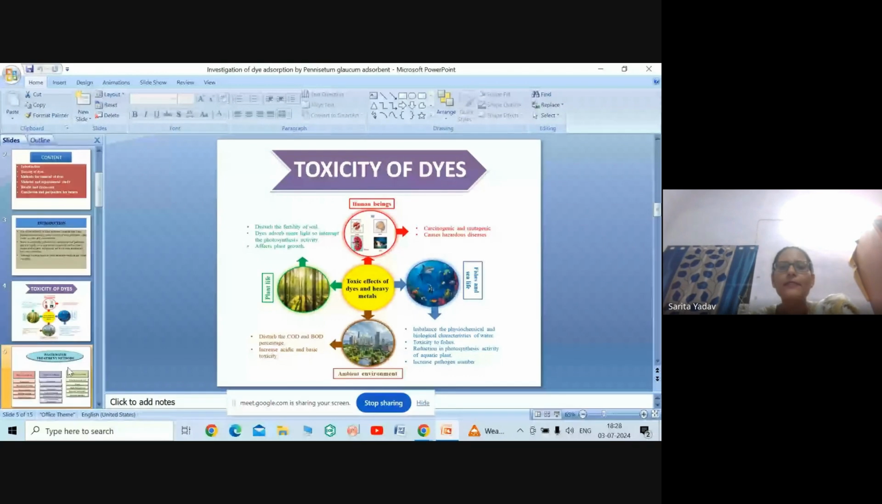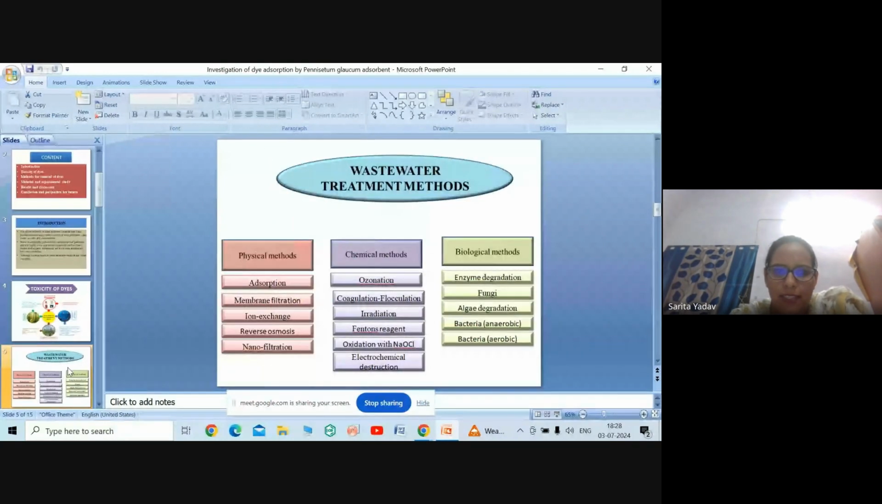There are various methods for wastewater remediation, like physical methods, chemical methods, and biological methods. In physical methods, adsorption, membrane filtration, ion exchange, reverse osmosis, and nanofiltration methods are involved. In chemical methods, ozonation, coagulation, flocculation, oxidation with NaOCl, and electrochemical destruction methods are involved. And in biological methods, enzyme degradation, algae degradation, and aerobic and anaerobic bacteria methods are used.